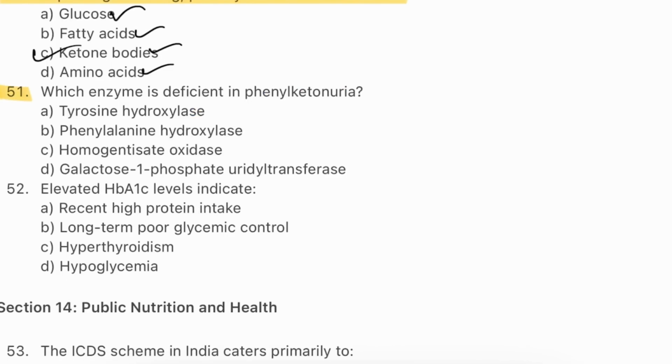Question number 51. Which enzyme is deficient in phenylketonuria? Tyrosine hydroxylase, phenylalanine hydroxylase, homogentisate oxidase, galactose 1-phosphate uridyl transferase. The answer will be phenylalanine hydroxylase.